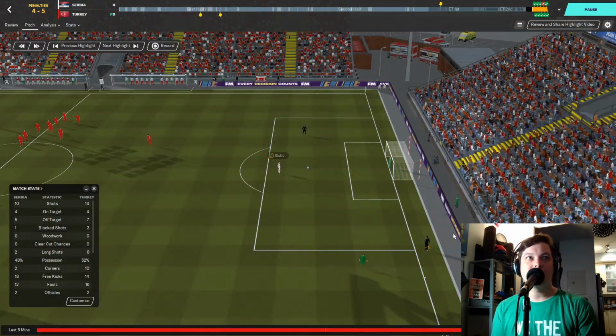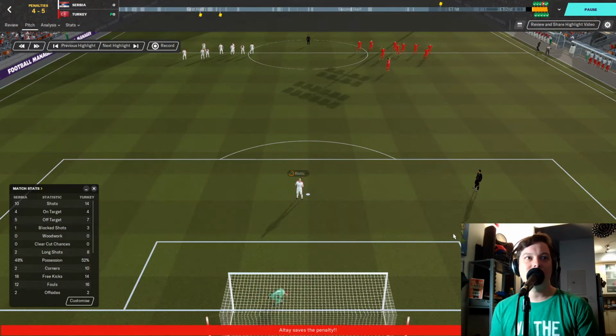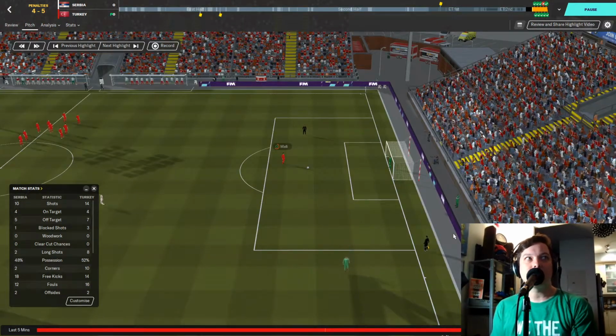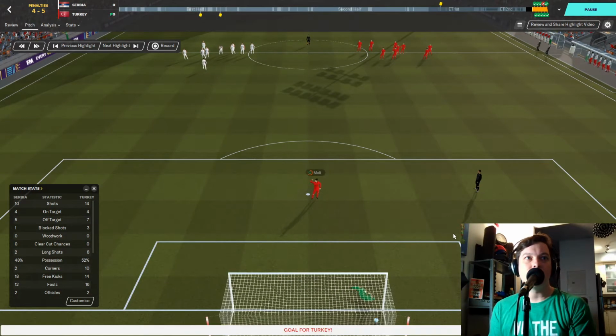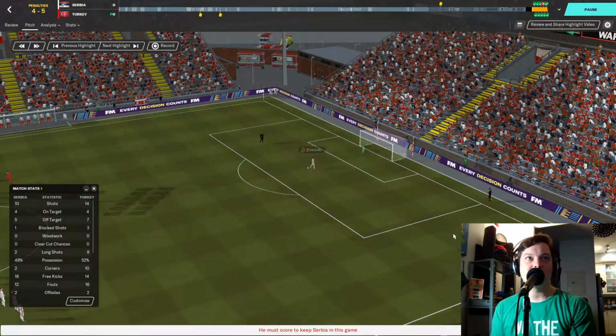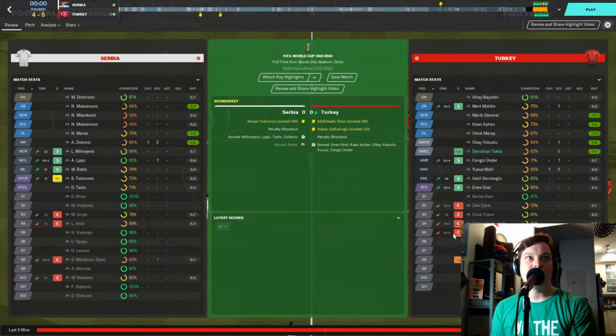Now Ristic has another chance for Serbia to make it 4-3. Can he do it? Oh, and it's saved by Altay. 3-3 still. Mali steps up for Turkey to give them the advantage. Can he do it? 4-3 Turkey in the shootout. Now Serbia must score. Zivkovic steps up. He scores, 4-4. And the Turks, it looks like they finished. Cengiz Ünder was the final one. They didn't show us in the highlights, but Turkey goes through in the penalty shootout. So that is your first result of the day in the round of 16.